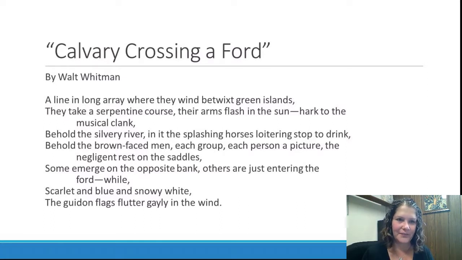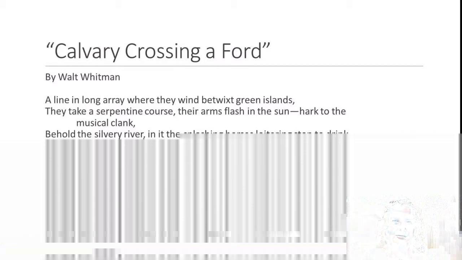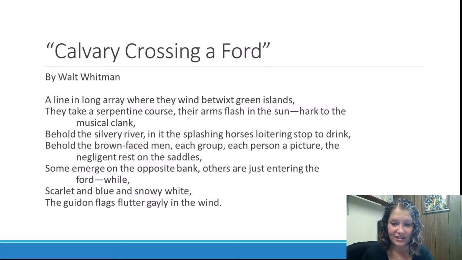Cavalry crossing a ford. A line in long array where they wind betwixt green islands. They take a serpentine course, their arms flash in the sun, hark to the musical clank. Behold the silvery river, in it the splashing horse, loitering, stop to drink. Behold the brown-faced men, each group, each person a picture, the negligent rest on saddles. Some emerge on the opposite bank. Others are just entering the ford, while scarlet and blue and snowy white, the guidon flags flutter gaily in the wind.